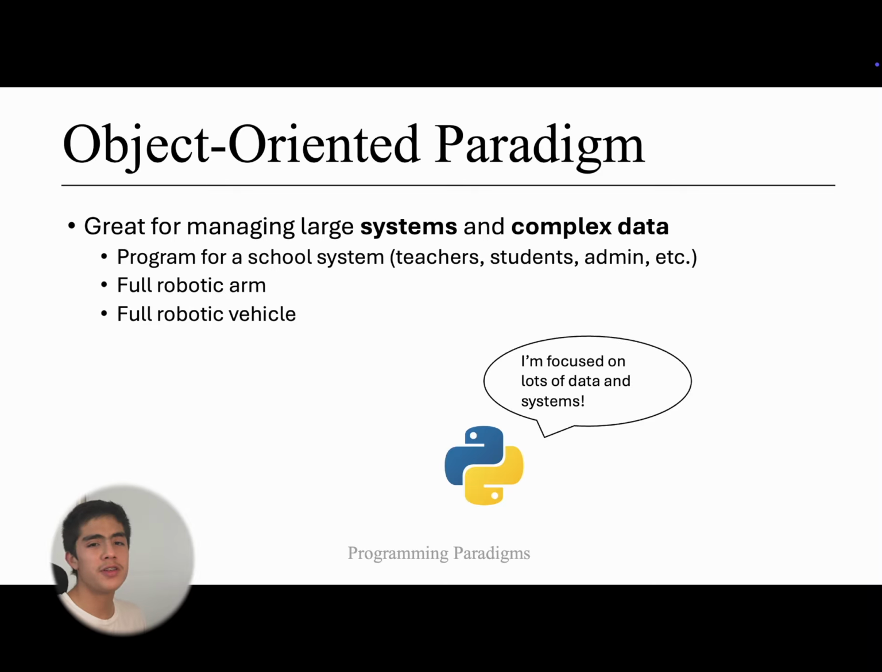And so the object-oriented paradigm is great for systems and complex data. So imagine you had to make a program for a large school. Are you really gonna do that with just functions? I mean, yes, we can break down complexity with functions as well, but how can we organize all this data? Like teachers, students, admin, classroom numbers, oh my goodness, it's a lot. Or the Boston Dynamics robot. We can actually make this all a coherent system.